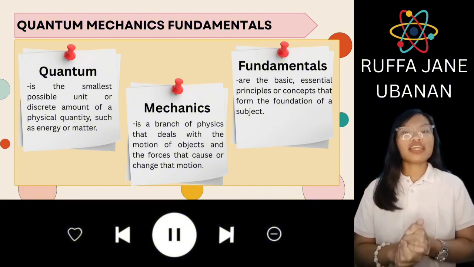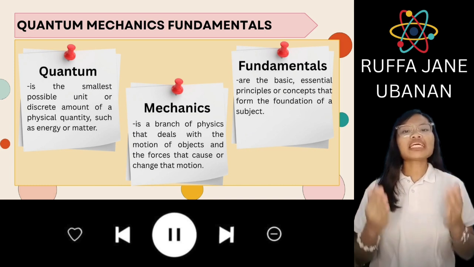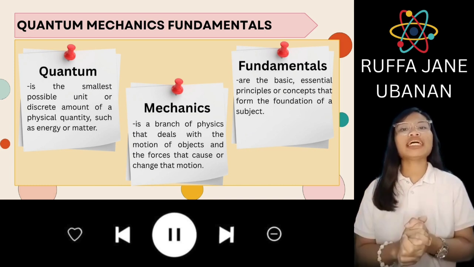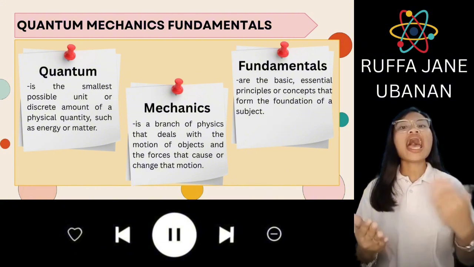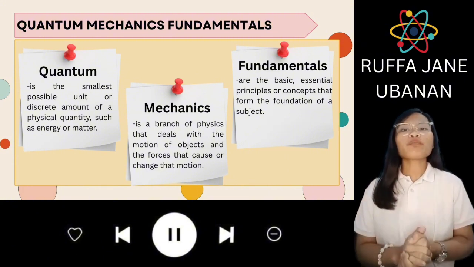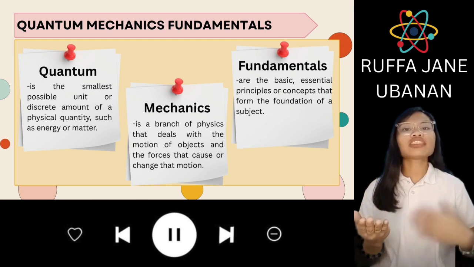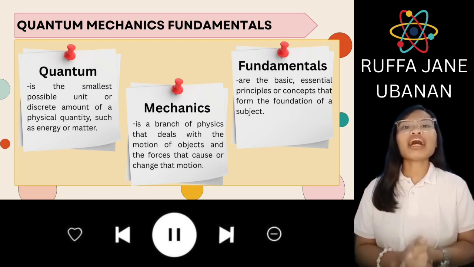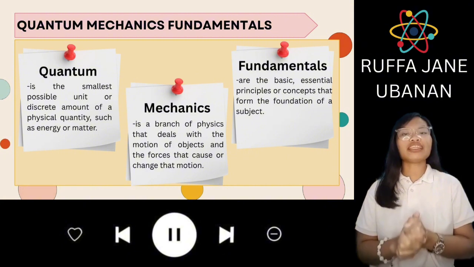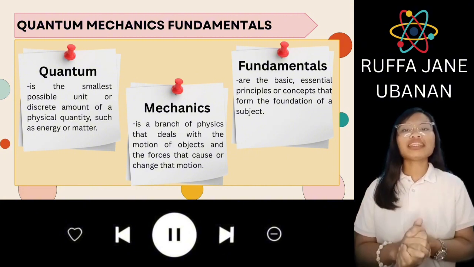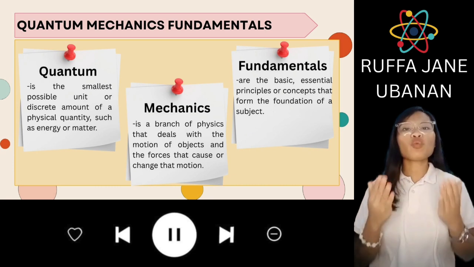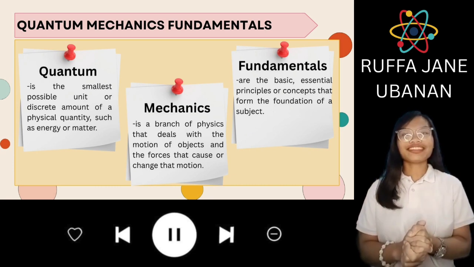Putting it all together, quantum mechanics fundamentals is the study of the basic principles that explain how energy and matter behave at the microscopic scale, where particles like electrons, protons, and photons follow rules very different from those we see in everyday life. These fundamentals lay the groundwork for understanding how the quantum world operates.